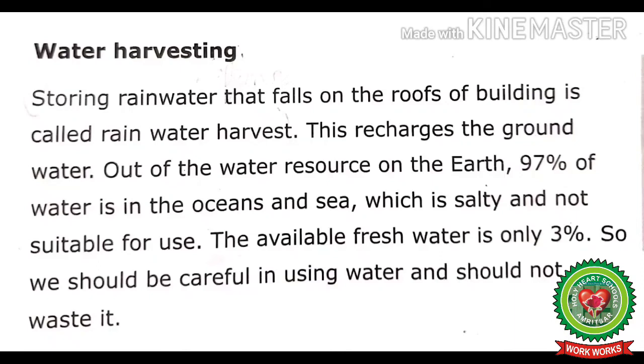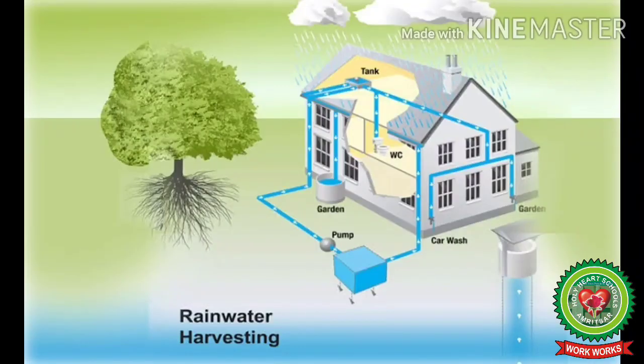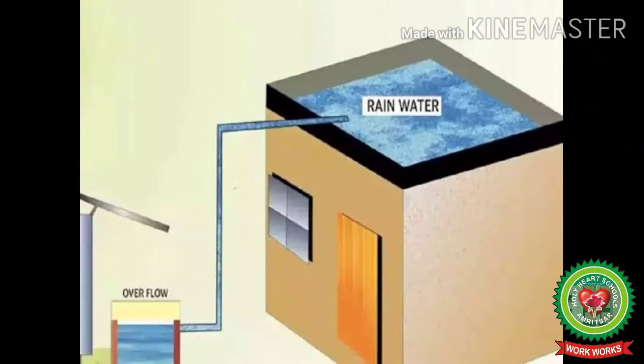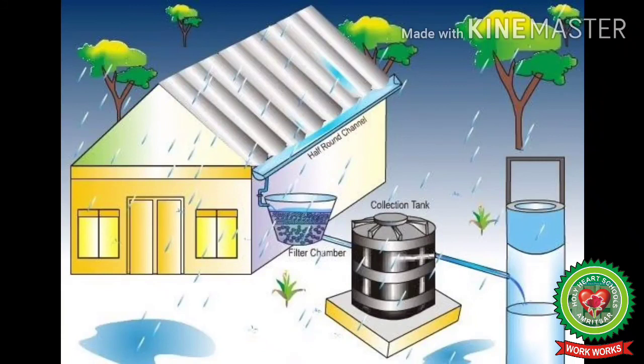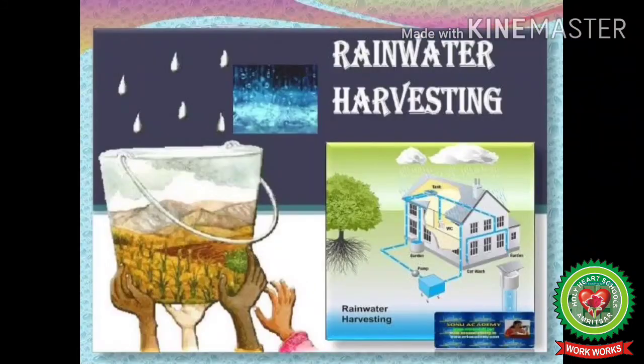Now I will explain water harvesting through these pictures. The harvesting of rainwater simply involves the collection of water from surfaces on which rain falls and storing this water for later use. Normally, water is collected from the roofs of buildings and stored in rainwater tanks.